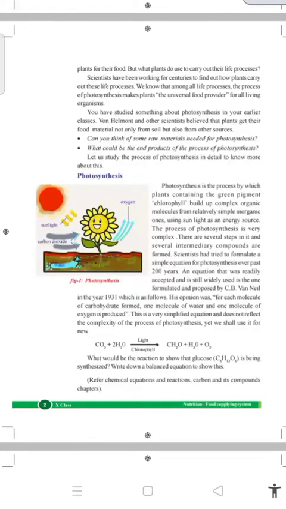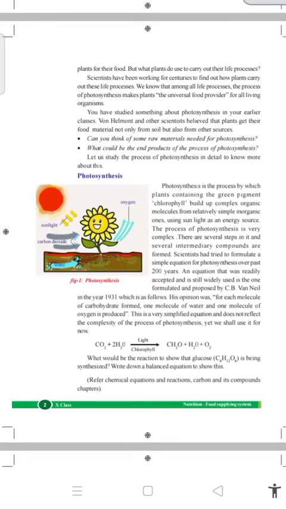His opinion was that for each molecule of carbohydrate, that is, for each molecule of food formed, one molecule of water is released and one molecule of oxygen is produced.